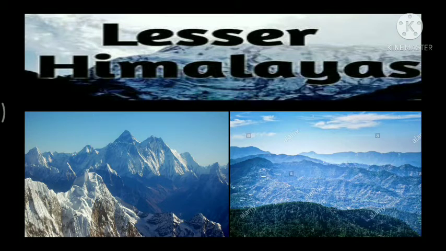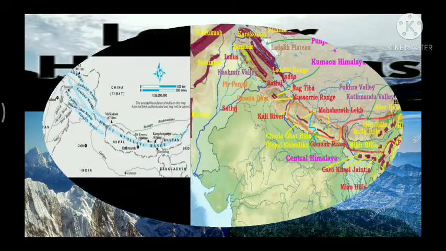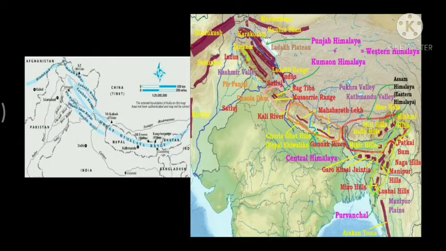The altitude varies between 3700 and 4500 meters, and the average width is of 50 kilometers, while the Pir Panjal range forms the longest and the most important range. The Dauladhar and the Mahabharat ranges are also prominent ones. Now, this range consists of the famous valley of Kashmir, the Kangra, and the Kulu Valley in Himachal Pradesh. This region is well known for its hill stations.